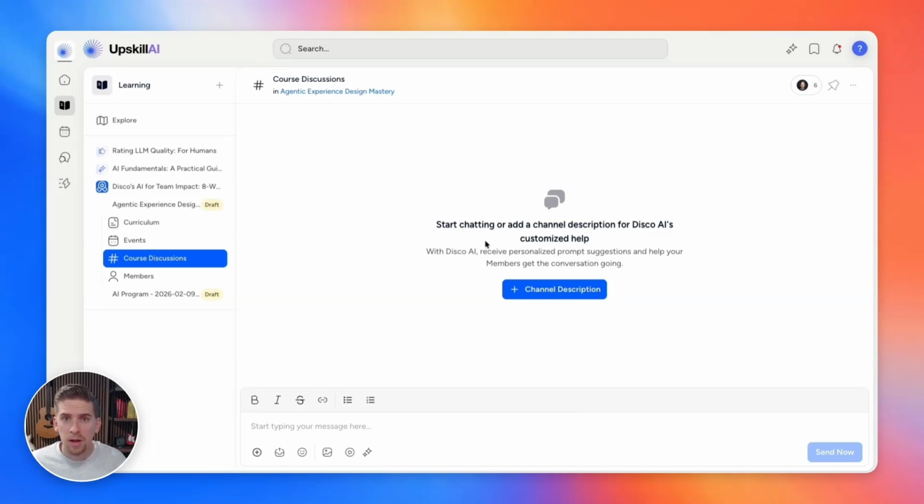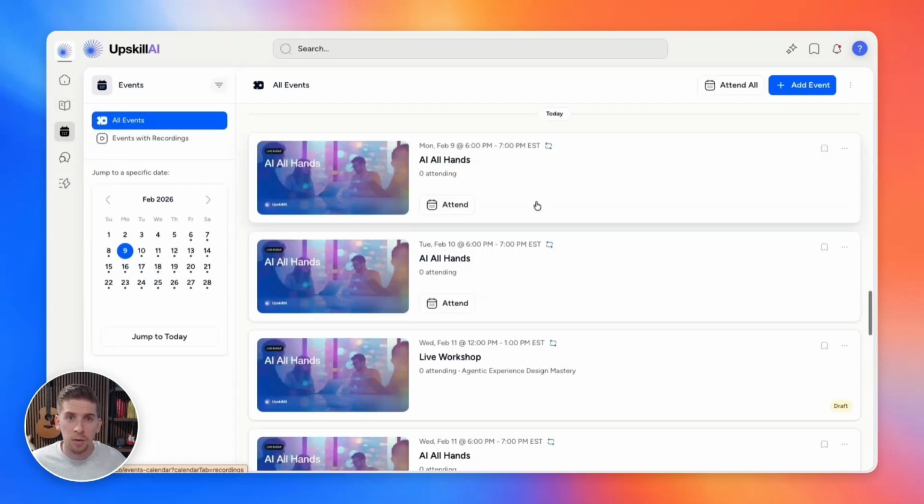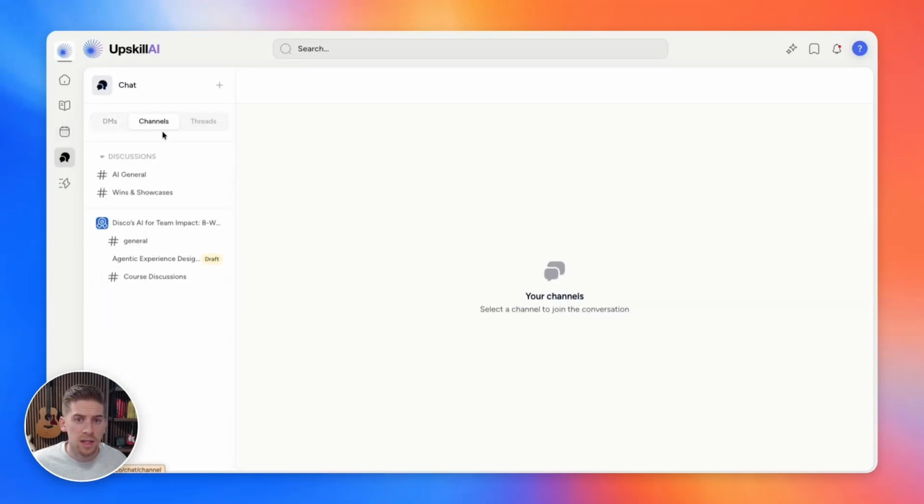For the member, if they're in multiple programs, they can actually access all of the events rolled up throughout the Academy area, or within particular programs through the Events tab. They can see all of their discussions through the Chat tab, so that no matter how many programs they're actually involved in, they can always go to focused areas to actually make sure they're not missing out on any of the good details.